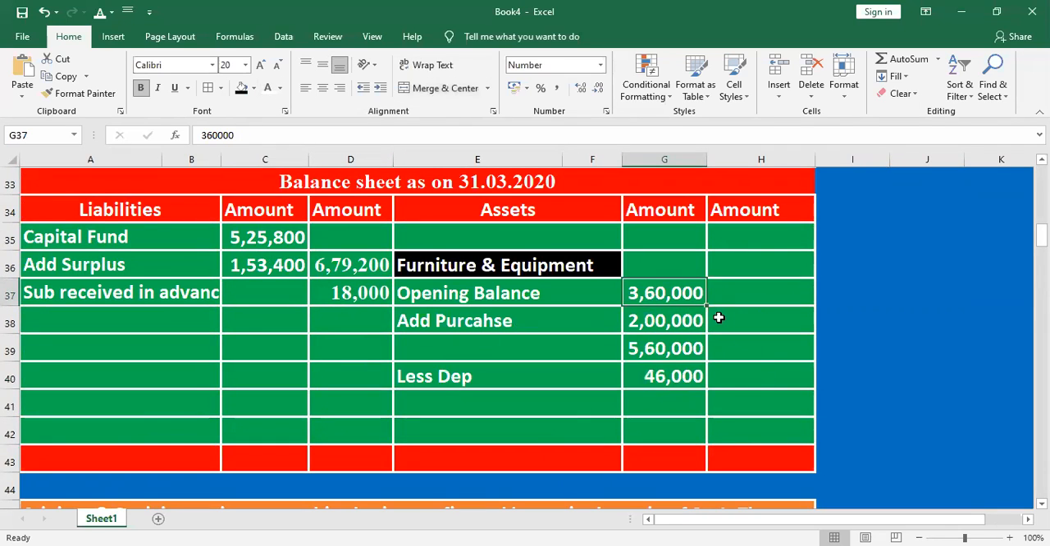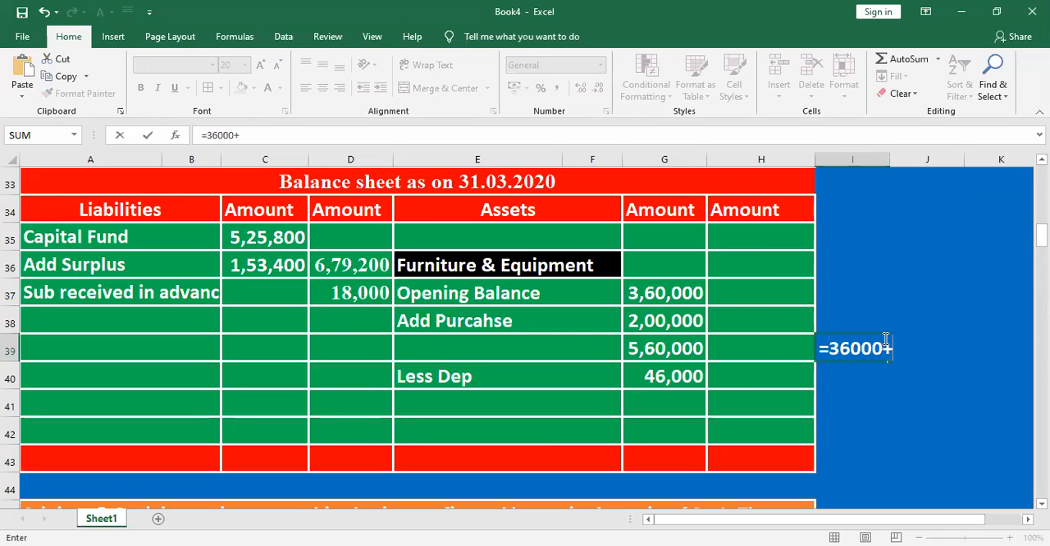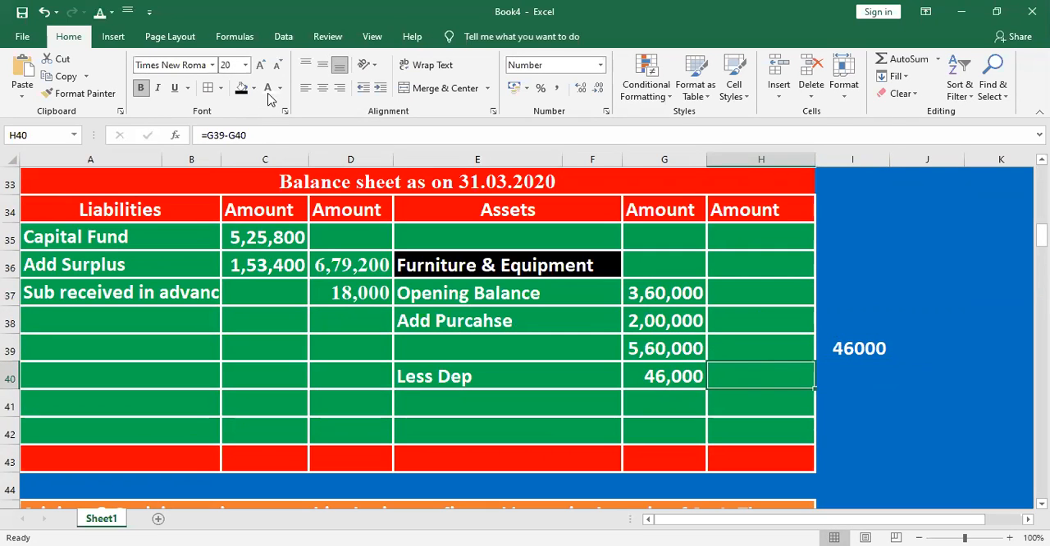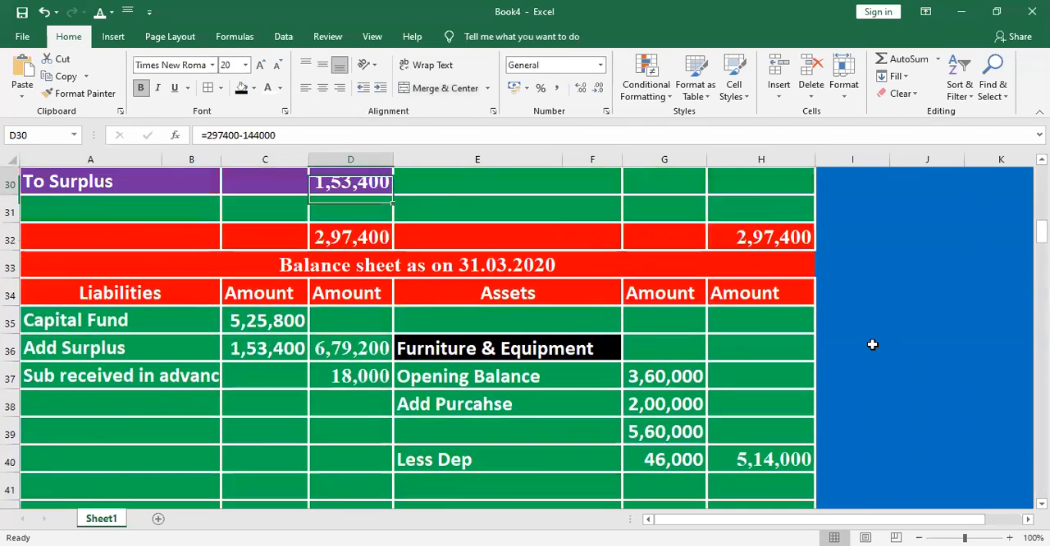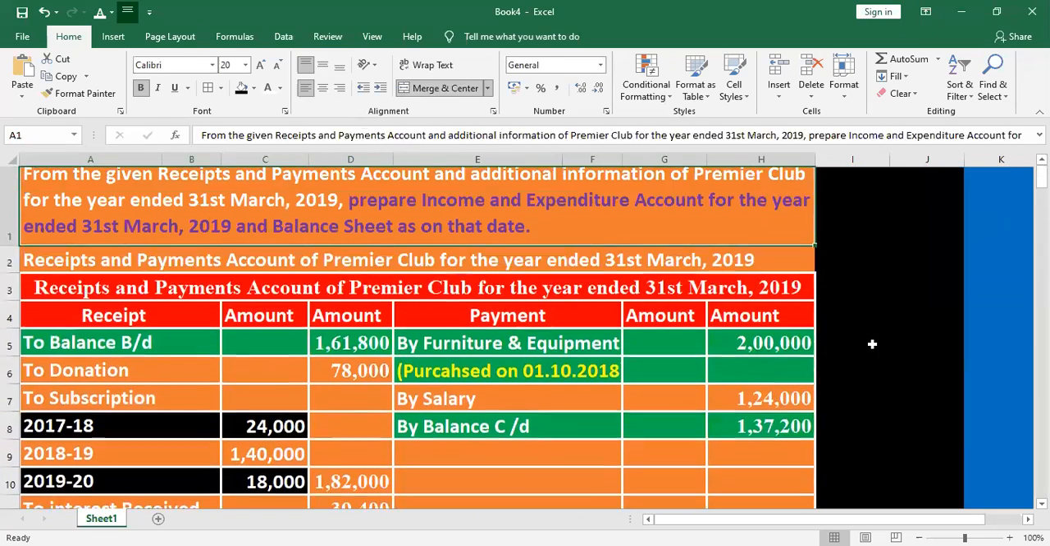For the 3,60,000 opening furniture, depreciation is 36,000. Again, for the 2 lakh new furniture purchased, we find the depreciation for only 6 months, it's 10,000. The total 46,000 is to be deducted. 5,14,000.